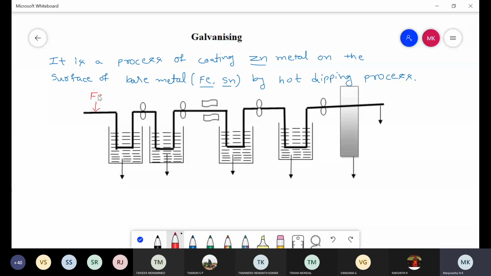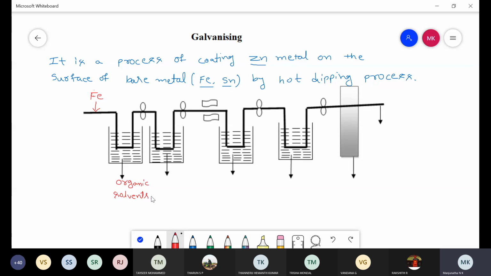This is one iron metal. After selecting an iron metal, first it has to be treated with organic solvents to remove the impurities present on the surface of the metal. First we need to select the iron metal, the one on which we need to deposit zinc metal. That metal surface we need to treat with organic solvents like benzene, chlorobenzene, toluene, acetone, etc. to remove organic impurities present on the surface of the metal.